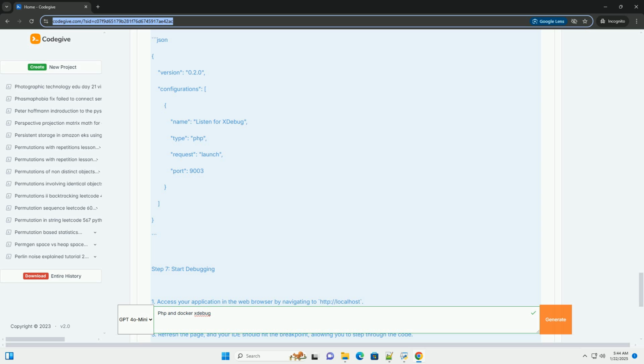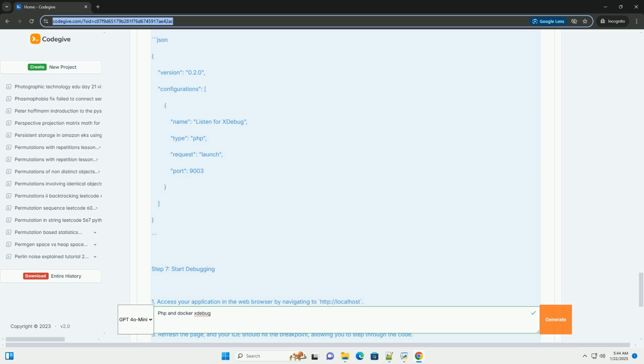Step 7. Start debugging. 1. Access your application in the web browser by navigating to http://localhost. 2. Set a breakpoint in your IDE, for example, in index.php. 3. Refresh the page, and your IDE should hit the breakpoint, allowing you to step through the code.